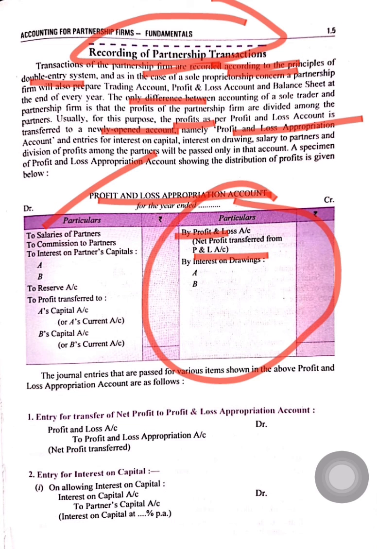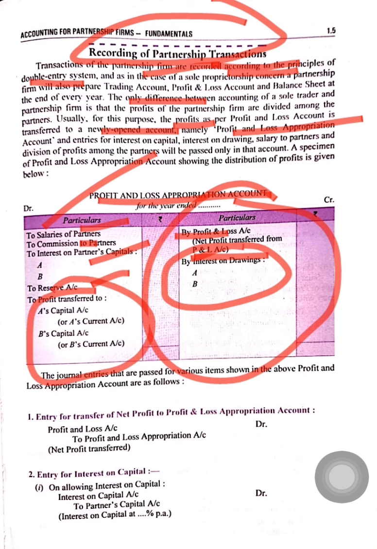Then all the expenses related to the partners will be debited: salary of partners, commission of partners, interest on capital of partners, any type of reserve, and then interest on drawings. Any type of income from the partner will be credited, and at last the balance will be transferred to partners' capital